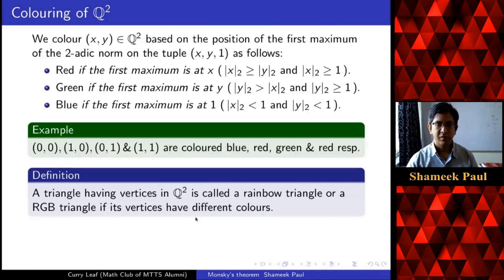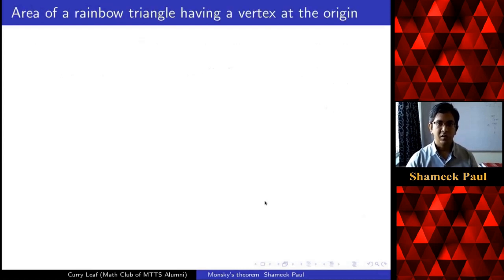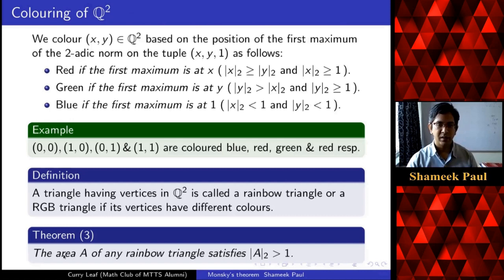Now, why is this interesting for us? In fact, why we are defining this coloring is because of this property: the area of any rainbow triangle has two-adic norm strictly bigger than 1. Recall that in theorem 2, we wanted to prove that there is a triangle with this property. So let us prove this. How do we prove that any rainbow triangle has this property?